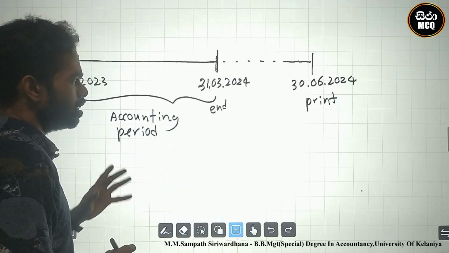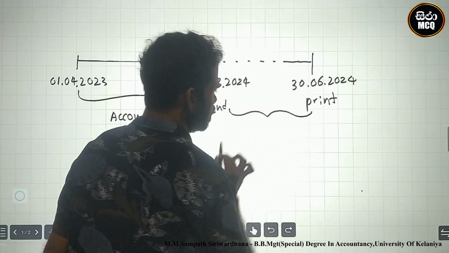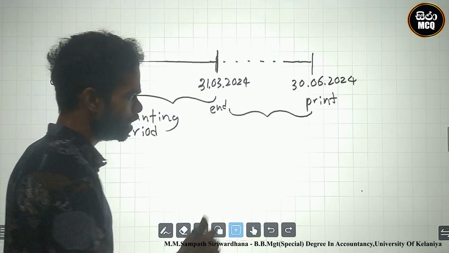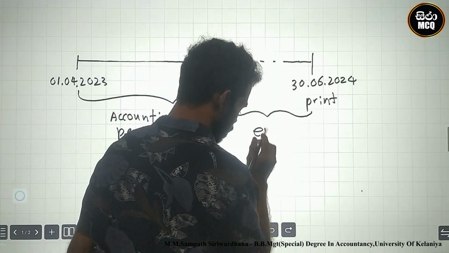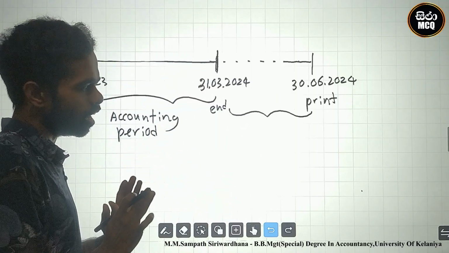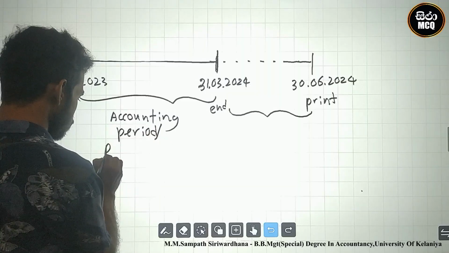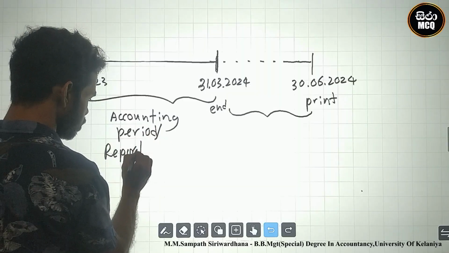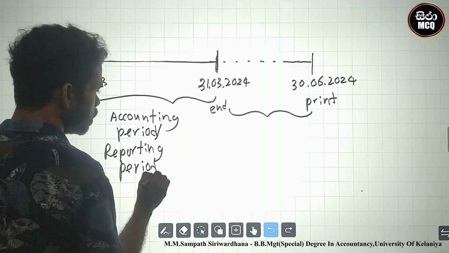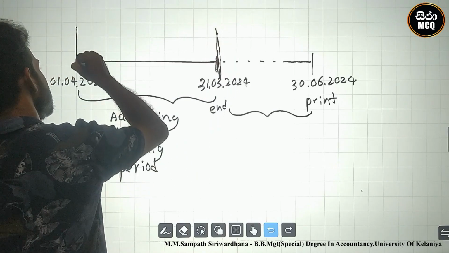At this time, some events occurred in this period relating to this accounting period. These events are events after the reporting period. The accounting period means the reporting period. This date is the closing date, and this date is the opening date.